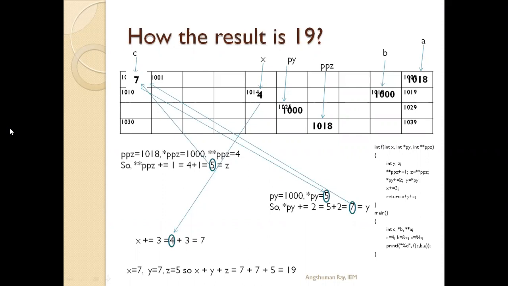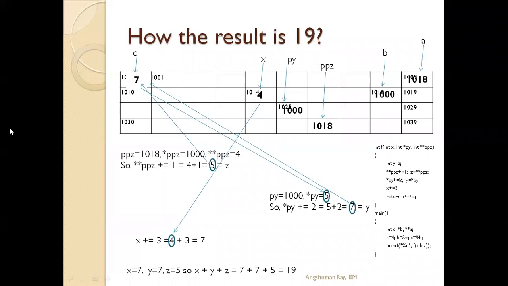Okay. So how did we get the result 19? Is it clear? If you have any question, you can ask. See, this concept of memory location or the pointer is very much required for data structure programming. When we write data structure programs, it will be very much required. So, is it clear?